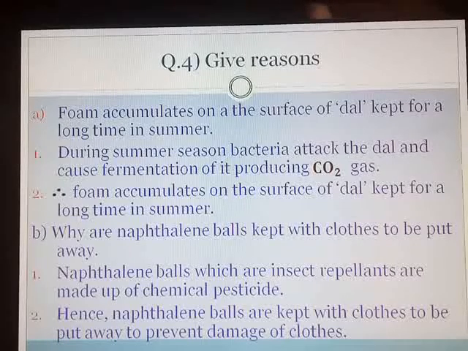You know, in cold drinks, if you shake the cold drink bottle, due to the accumulation of carbon dioxide gas on the upper part of the bottle, you can see that foam. Similar foam you can see on the surface of prepared food materials in summer season.